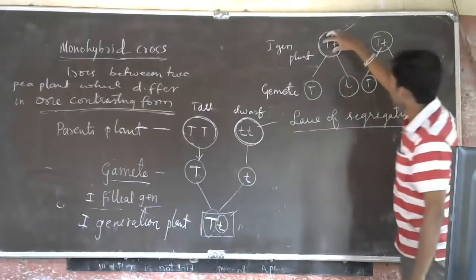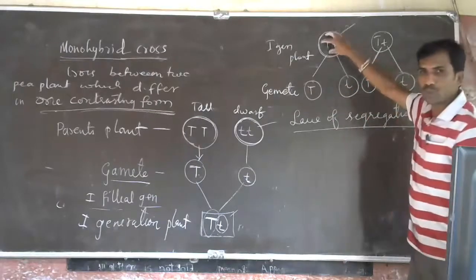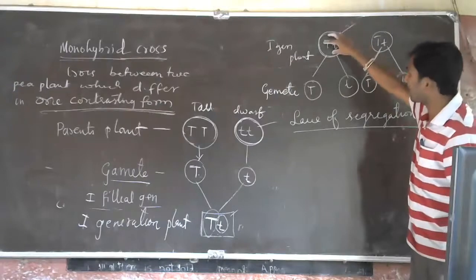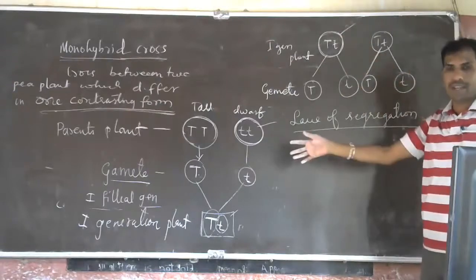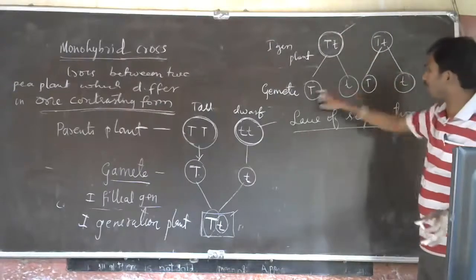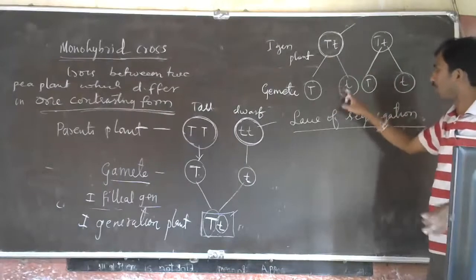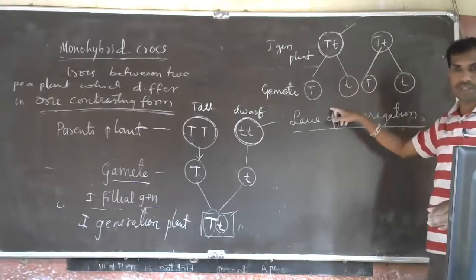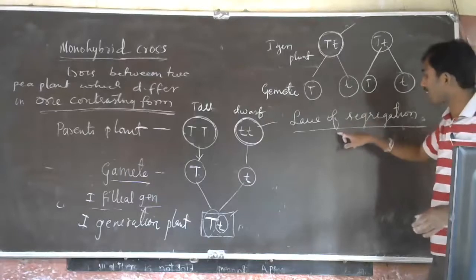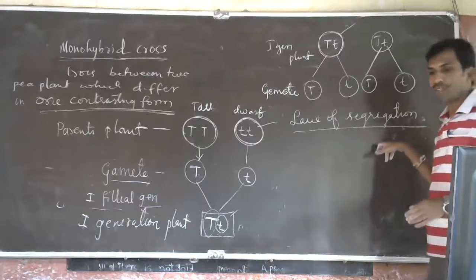Look, here what happens: two factors are there, two different factors of same character. Actually they move independently to the gamete. This is called as law of segregation.